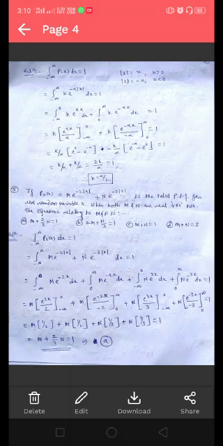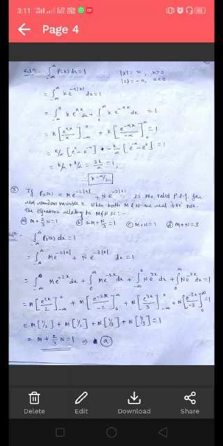Again, the area under the PDF is equal to 1, that is integrating this PDF over the interval minus infinity to infinity equals 1. Now for the first part, that is m e to the power minus 2 mod x, we will integrate this first term for the positive values of x and for the negative values of x. And for the second term, that is n e to the power minus 3 mod x, we will also integrate this n term for the positive values of x and for the negative values of x.